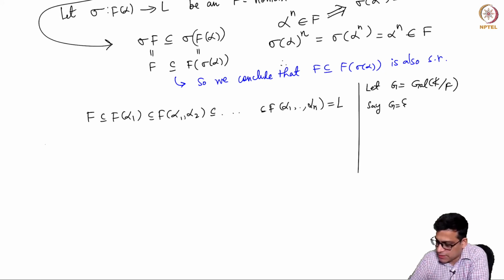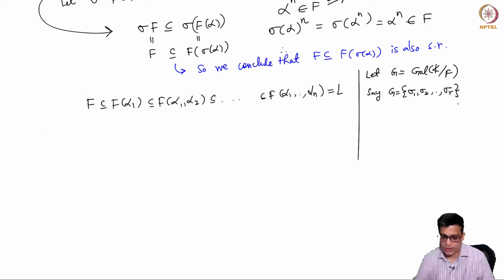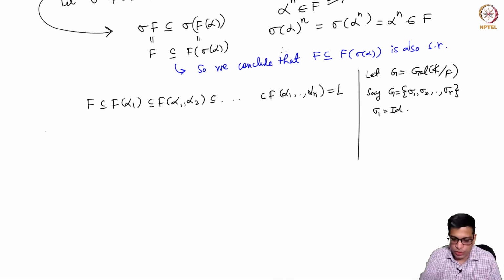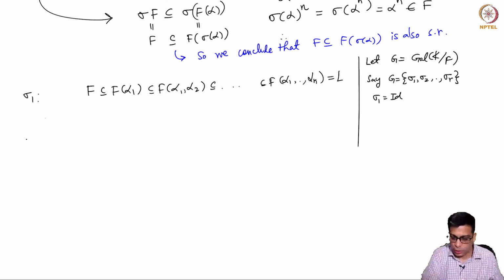So let's say G is sigma_1, sigma_2, up to sigma_r, some collection of automorphisms. So it's an extension of degree r, where sigma_1 is the identity. So think of this as the one with sigma_1. Apply sigma_2 to this inclusion.